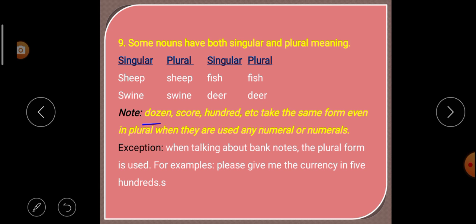Note: dozen, score, hundred, etc. retain the same form even in plural when they are used with numerals. So these are words that are used both in singular and plural. Next, exception. When talking about banknotes, the plural form is used. Understood? When we are talking about banknotes, we use the plural form. Example: please give me the currency in 500s.